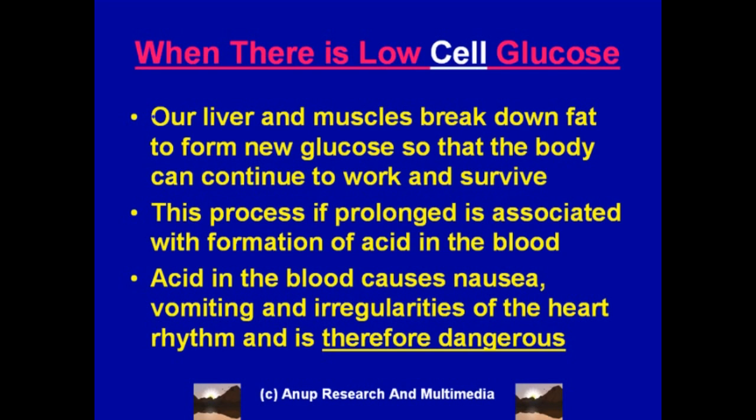So the body believes there is no glucose in the blood because the cells are not getting it. So the body pushes its different components or parts like liver and muscle to break down fat to form more glucose, so that the cells can get glucose to function properly.